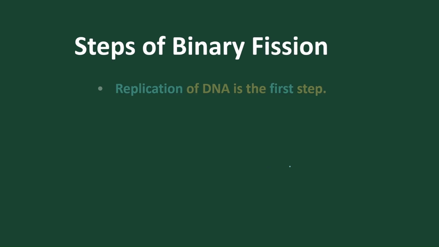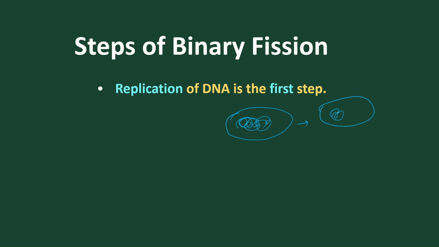Now let's move into the steps of binary fission. Replication of DNA first takes place. As we know, bacteria have naked DNA present. During the first step, the DNA replicates. The DNA duplicates into two daughter DNA.